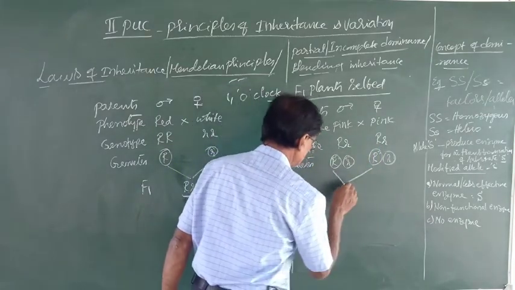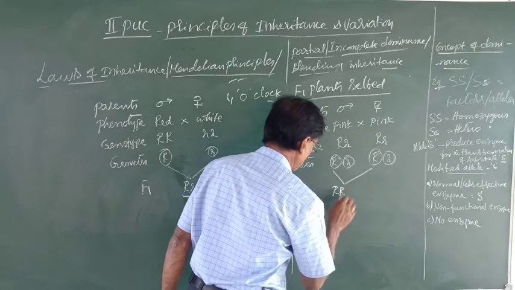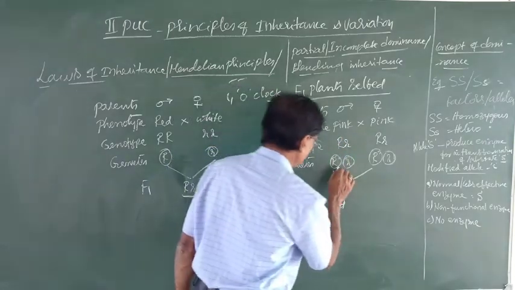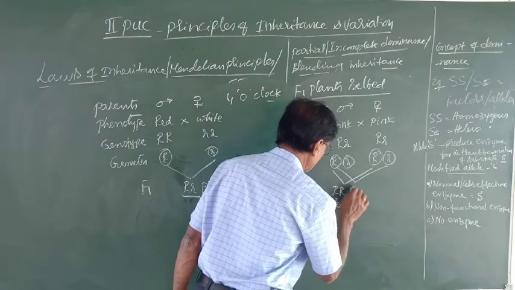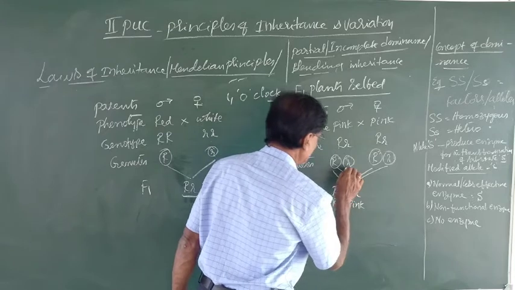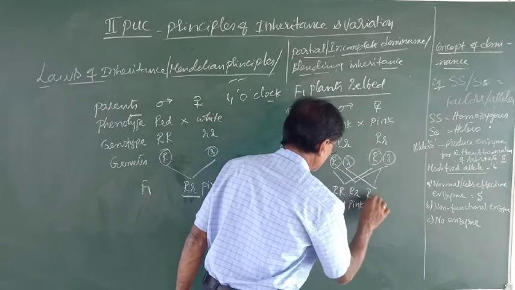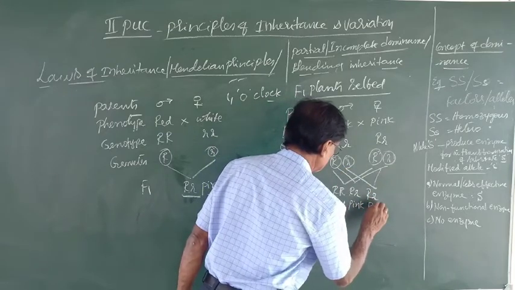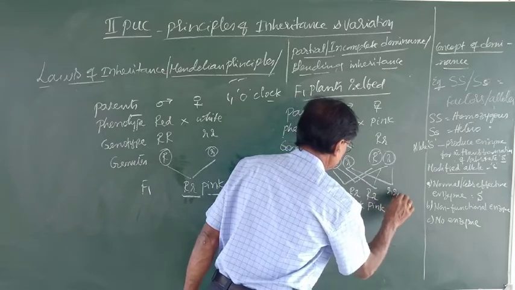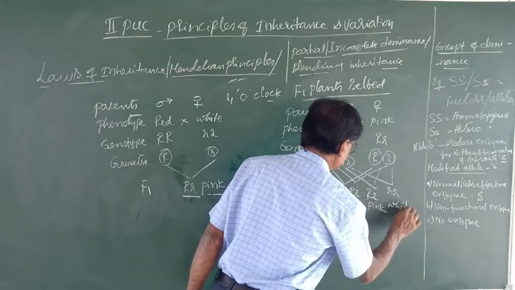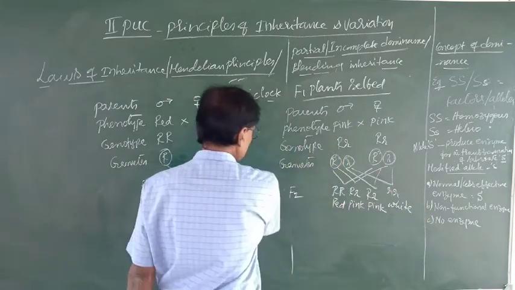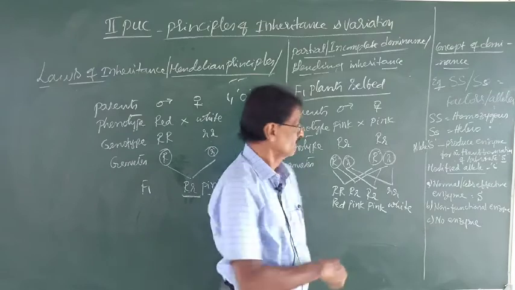Whenever this fuses with this one, capital RR, this is a red flowered plant. And whenever this fuses with this one, capital R, small r, this is pink. And then this one, capital R, small r, again pink. And this one, small rr, white. This is the F2 generation, and of course that was the F1 generation.